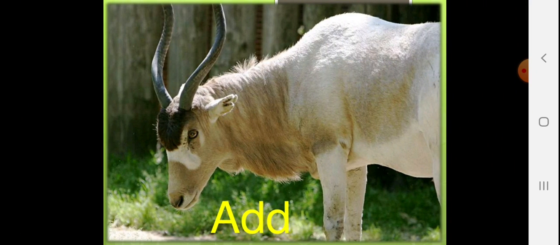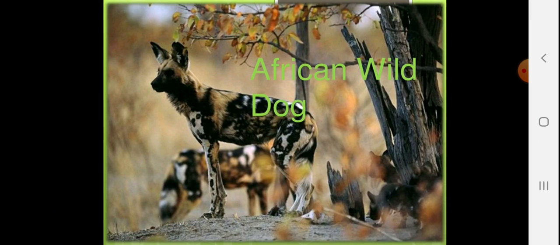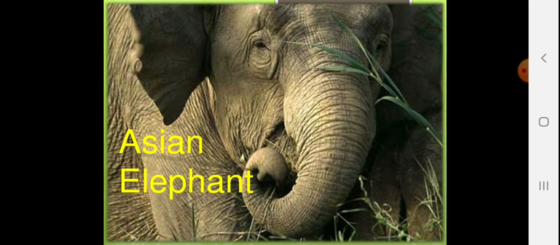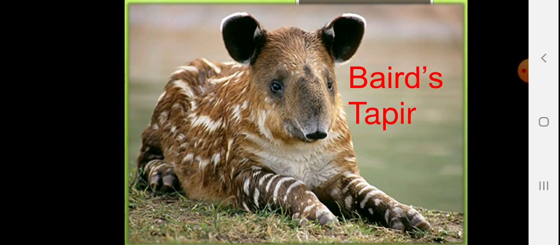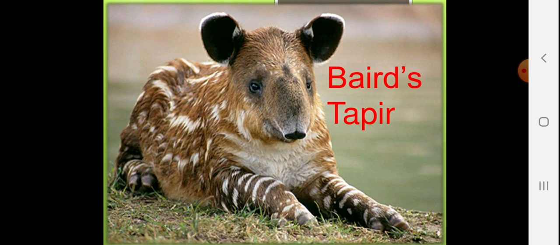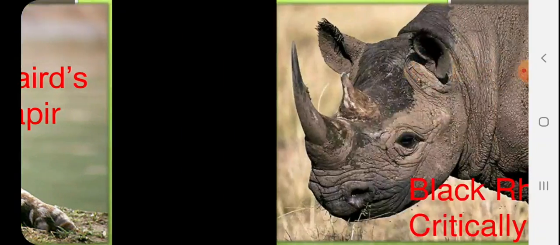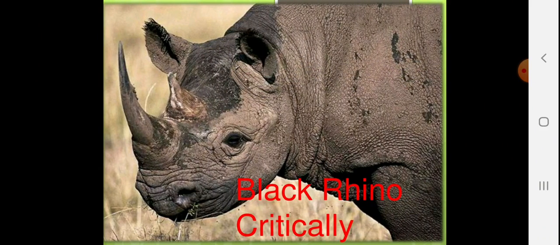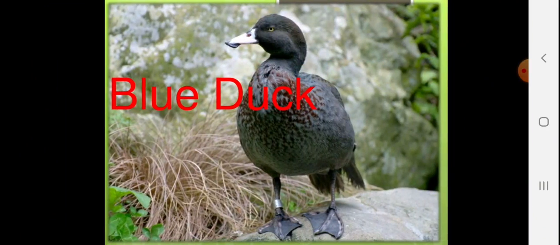Let's see their examples. African wild dog, which is going to be endangered. Asian elephants, Bates tapir. You can find their more images on Google just by typing their names. Black rhino, critically endangered.